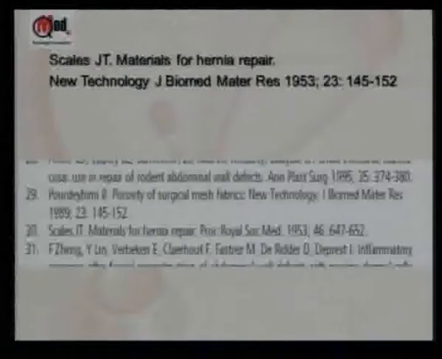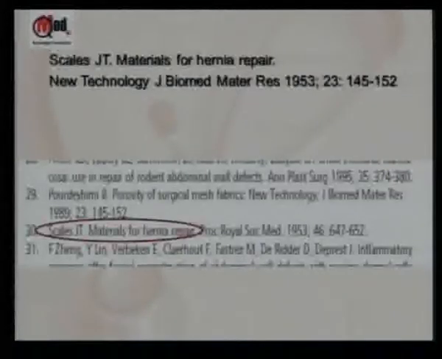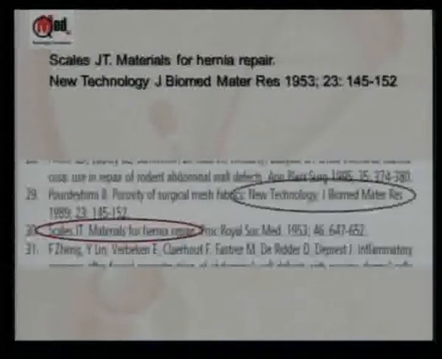Pay attention to cross-reference 29 and 30 that's here. 30 has the author scales JT, materials for hernia repair. Copy pasting may go wrong, that's the point. The new technology is part of the article title in number 29. It's not the journal title. Can you see the line of divide that I've put in? So that was part of the article title.